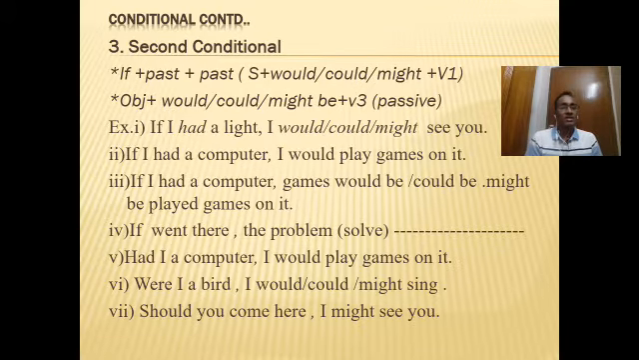In this case the structure is: the subordinate clause is always in past indefinite tense, and in the principal clause we will use the past form of the modals will, can and may, and that is would, could and might. And after would, could and might, we will use the present form of the verb. So the structure is, the subordinate clause is in past indefinite tense, and in the principal clause after the subject we will use would, could or might and the present form of the verb.